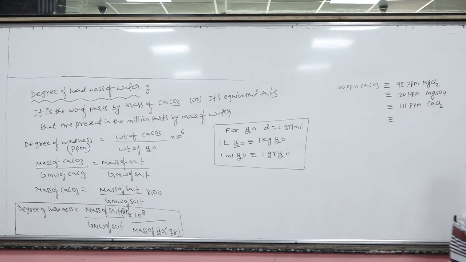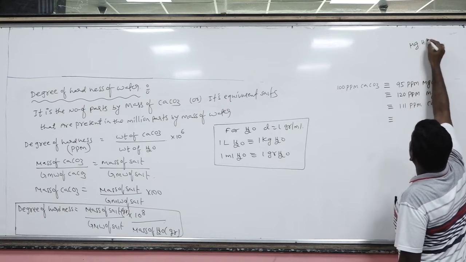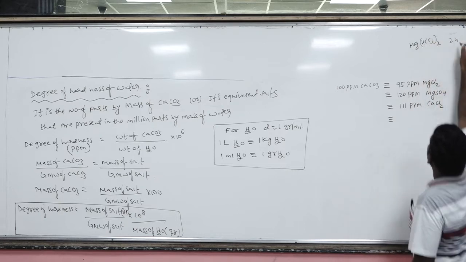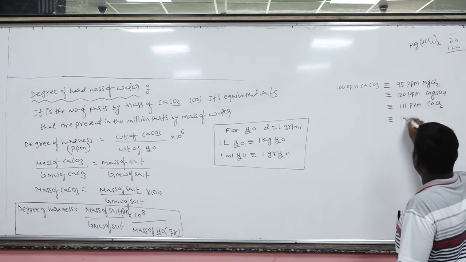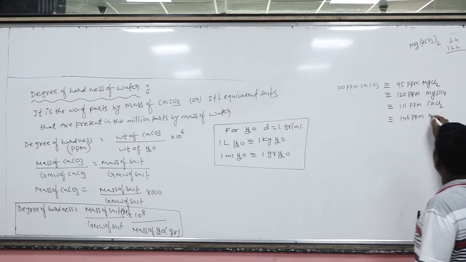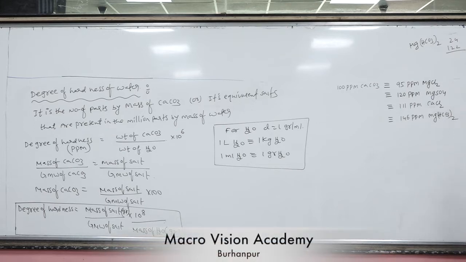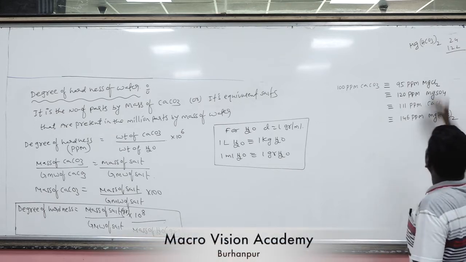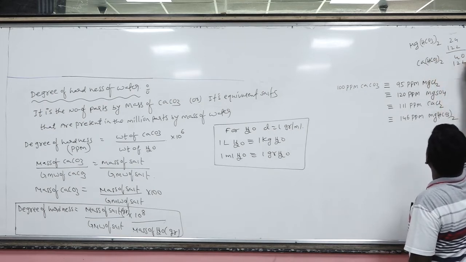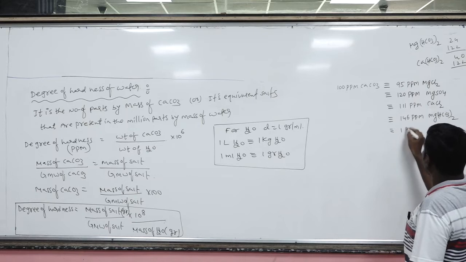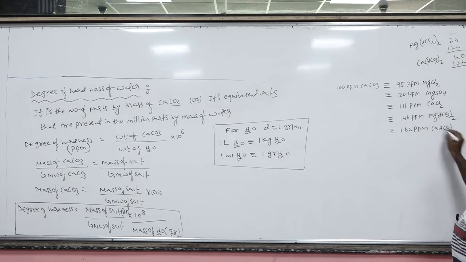Okay. Now, what about the magnesium bicarbonate? Magnesium 24, bicarbonate 61, 61 times 2 is 122. That is 146. 146 ppm magnesium bicarbonate. Okay. Now, what about the calcium bicarbonate? Calcium 40, this is 122, so 162. This is 162 ppm calcium bicarbonate.